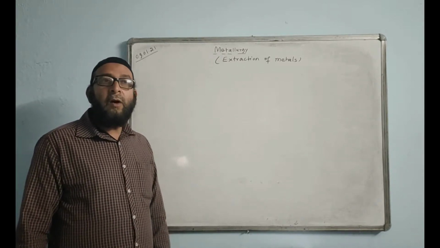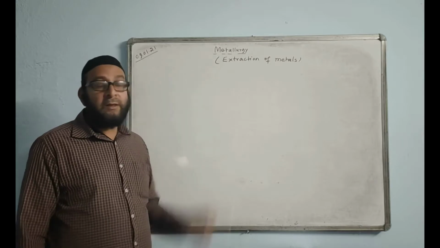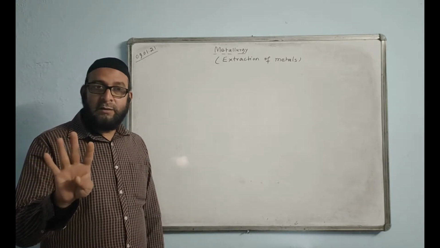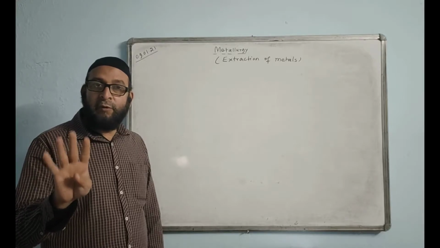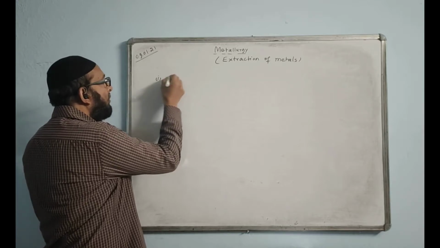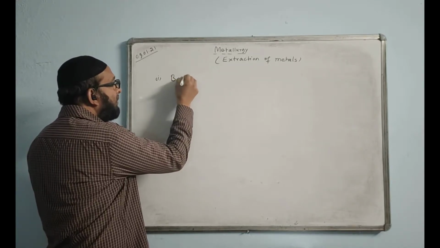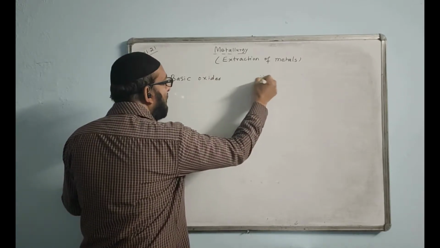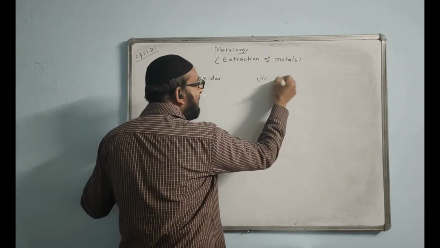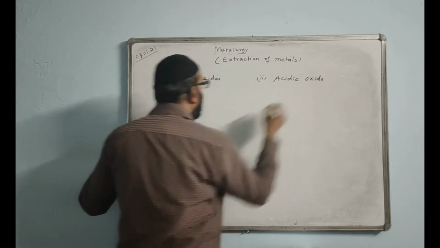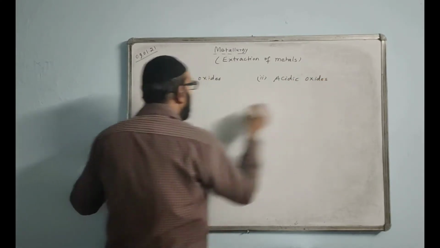Now, coming to the metals. There are 4 types of oxides in chemistry. First one is called basic oxides. Second one is called acidic oxides.